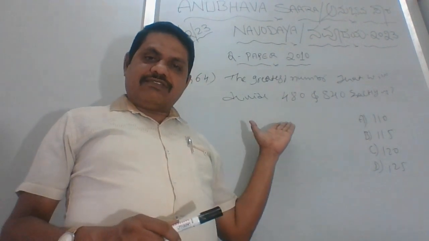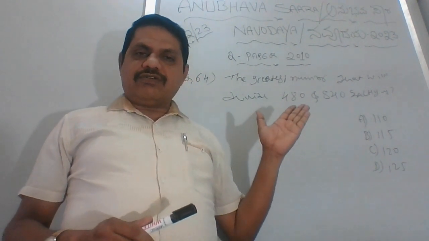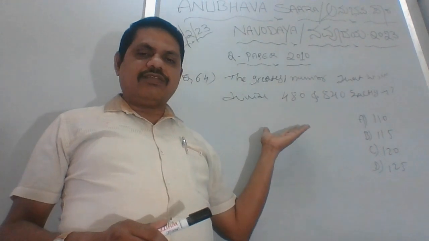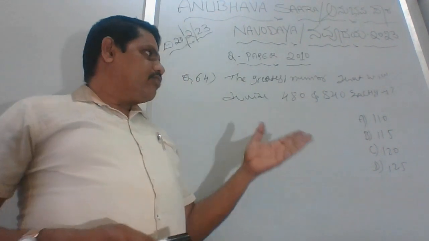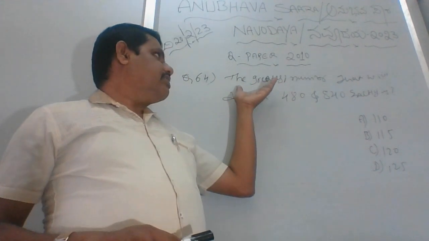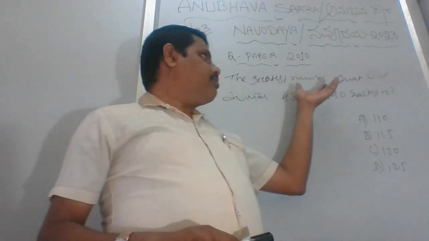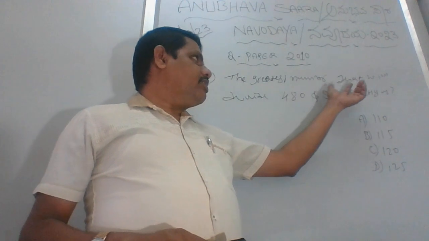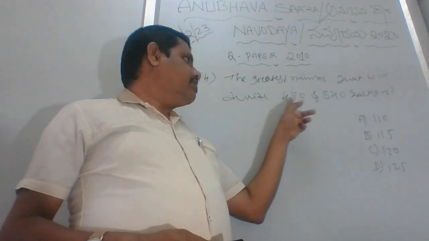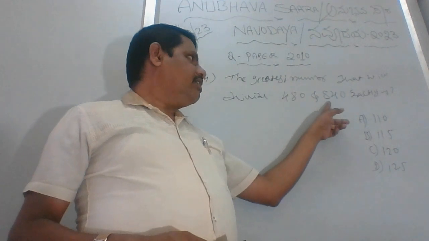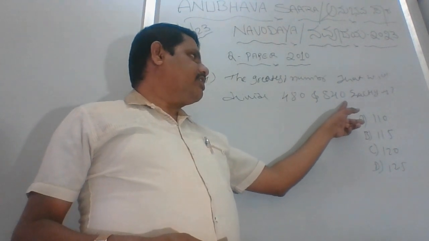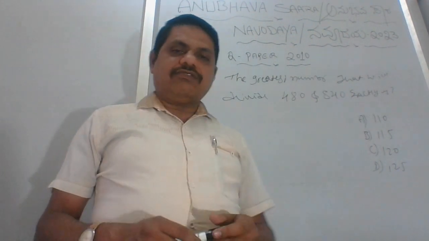As I tell you, maths is a mirror. If you can understand the mirror, then you can do magic. So the question stands like this: the greatest number that will divide 480 and 840 exactly is.